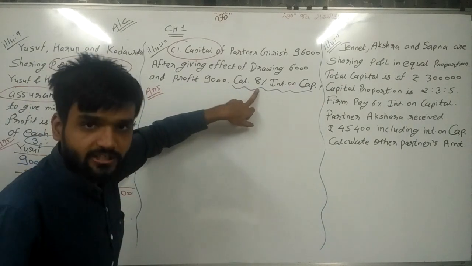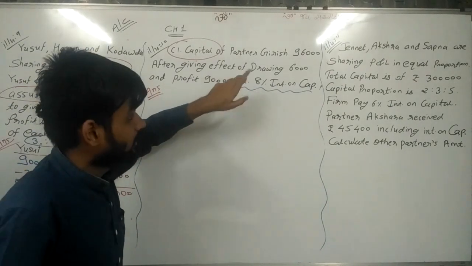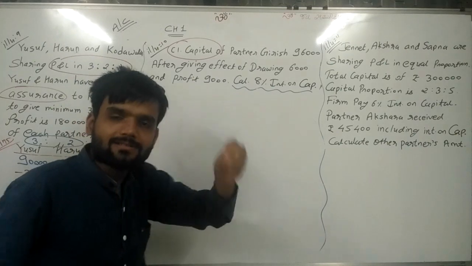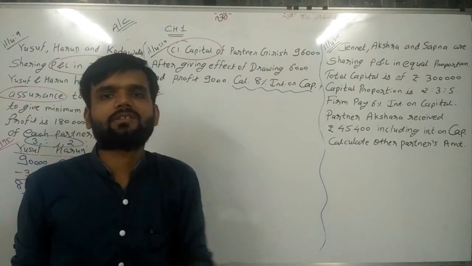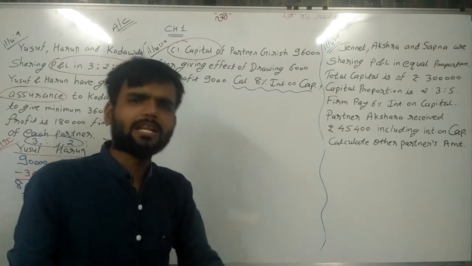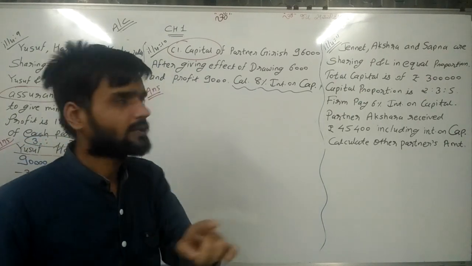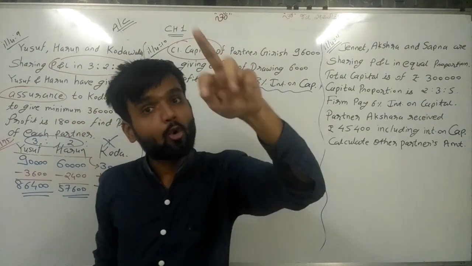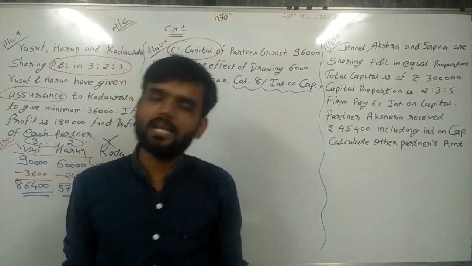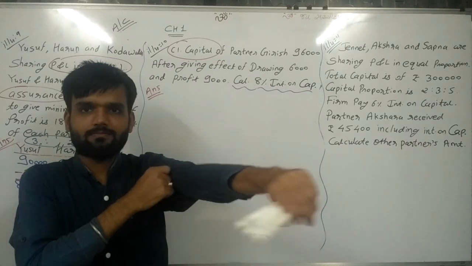So 8% interest on capital, but here it is not written. It is the rule, opening capital. On opening capital we can calculate interest. On closing capital we cannot calculate interest. That's why, here closing capital is given, we need to find opening capital first and then solve the sum.